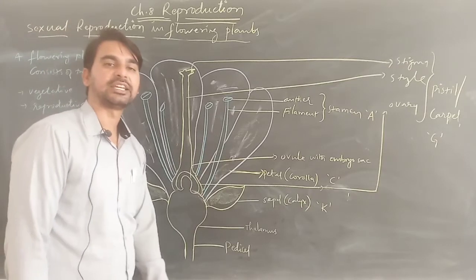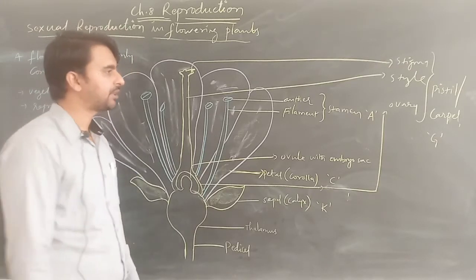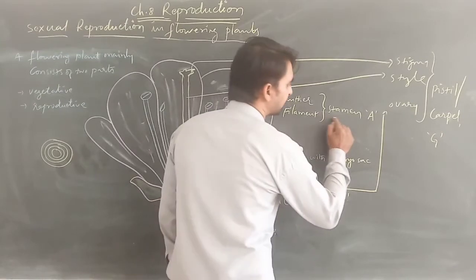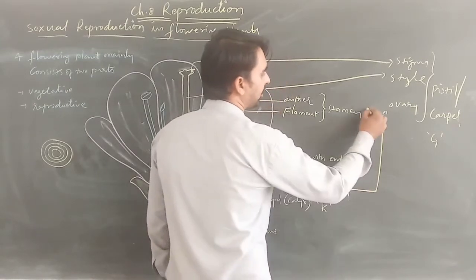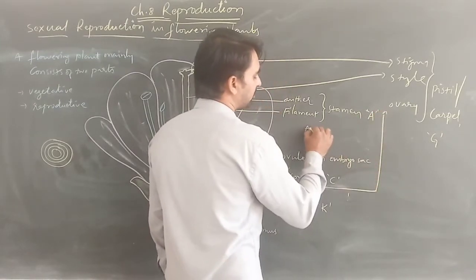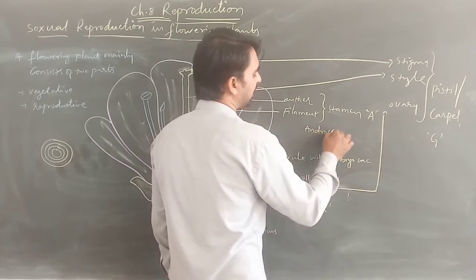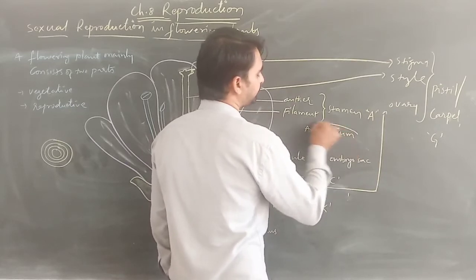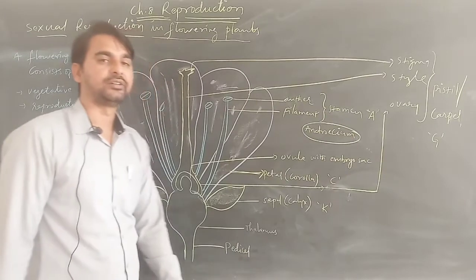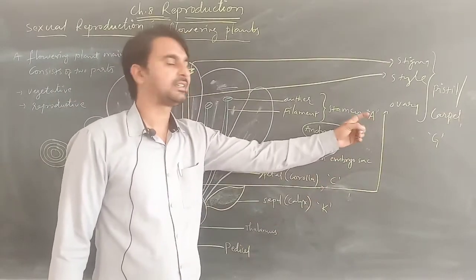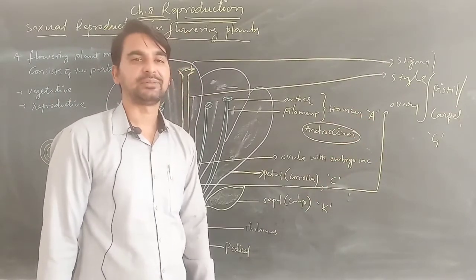The third whorl, here you can see the blue colored ones, consists of the male reproductive parts. This male reproductive part, which we refer to as stamen, is denoted by A. Why? Because they are also referred to as androecium. They are known as androecium, so they are denoted by capital letter A. We call them stamens.